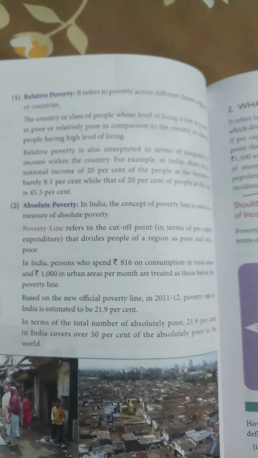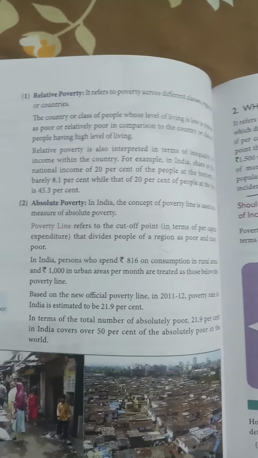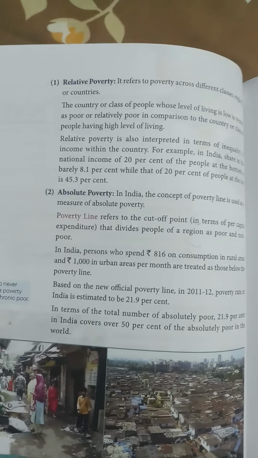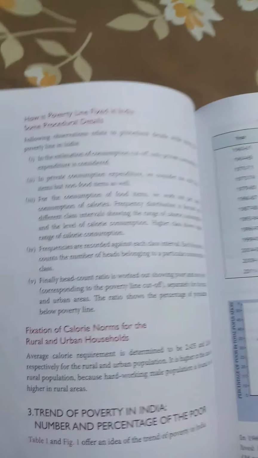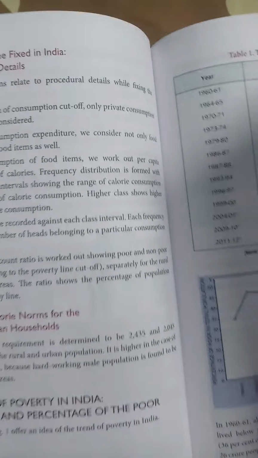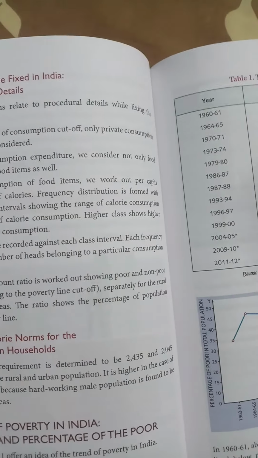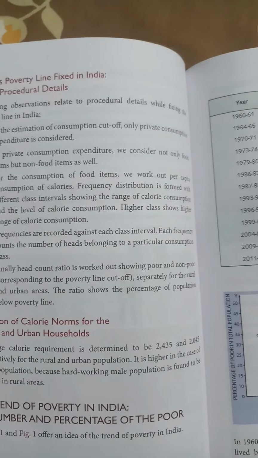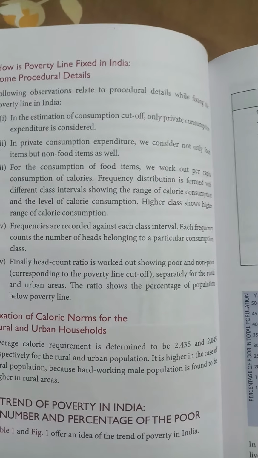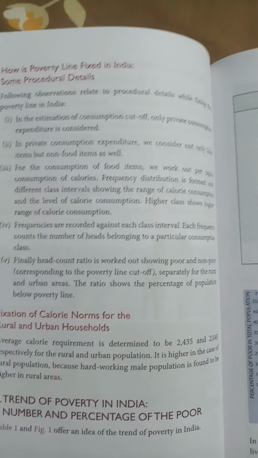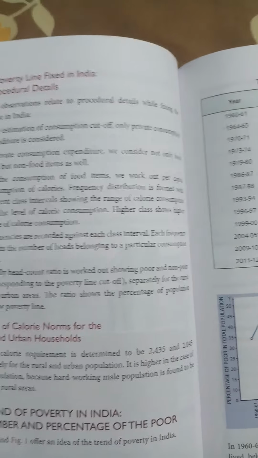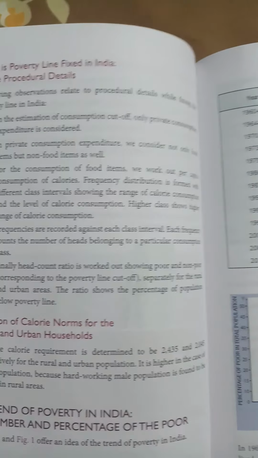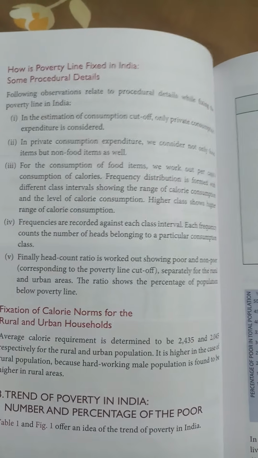Also, you will be knowing that apart from the consumption criteria, there is another criteria which defines poverty, and that is called as calorie intake criteria, which our country says that on an average, if on per day basis in rural areas, any person who consumes less than 2435 calories, and in urban areas a person consumes less than 2045 calories per day, then he or she is assumed to be in poverty.